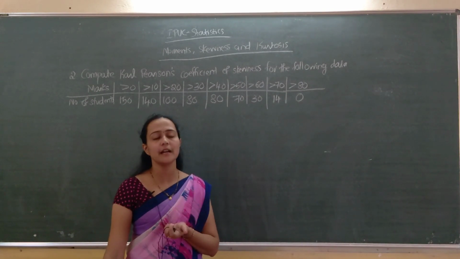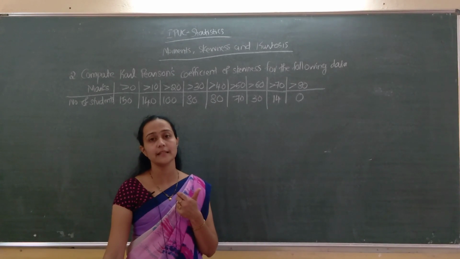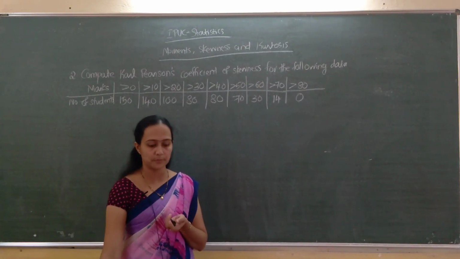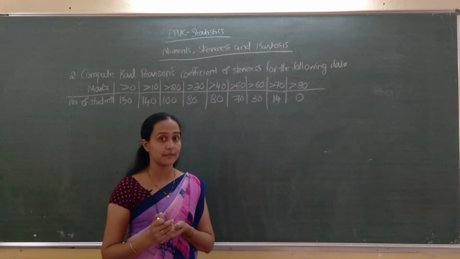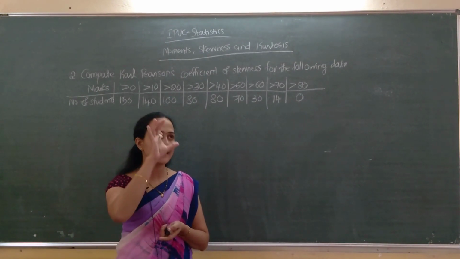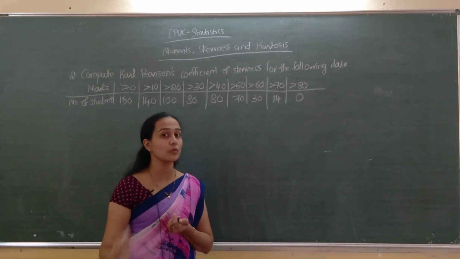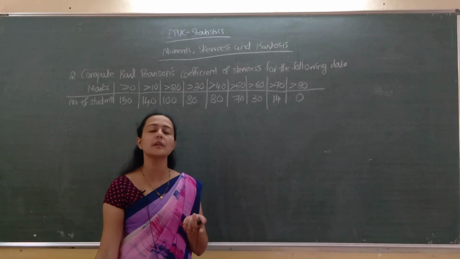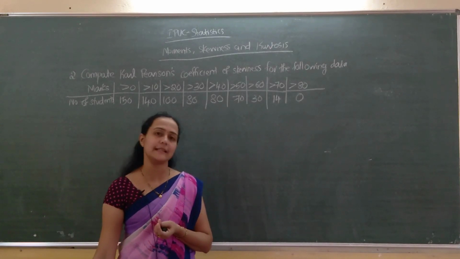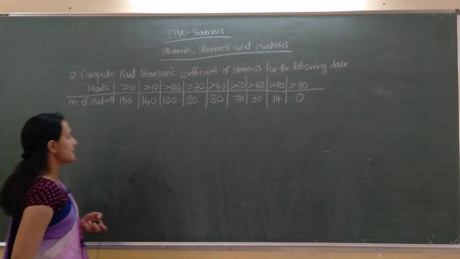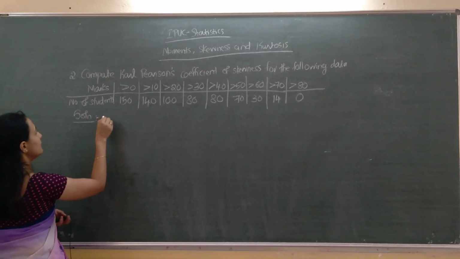So first we have to convert these into class intervals and frequencies. Next we have to compute Karl Pearson, which is mean minus mode divided by standard deviation. Remember, while seeing the distribution, if two modes are there, we have to go for the empirical relation, that is 3 into mean minus median divided by standard deviation. Clear? First convert it into class intervals and frequencies.